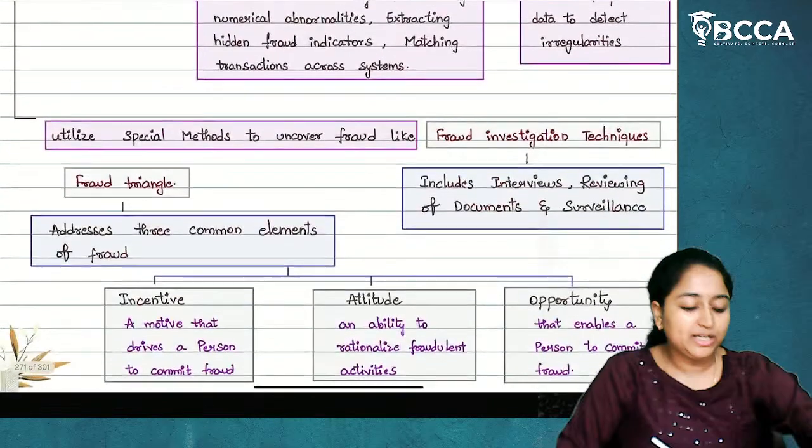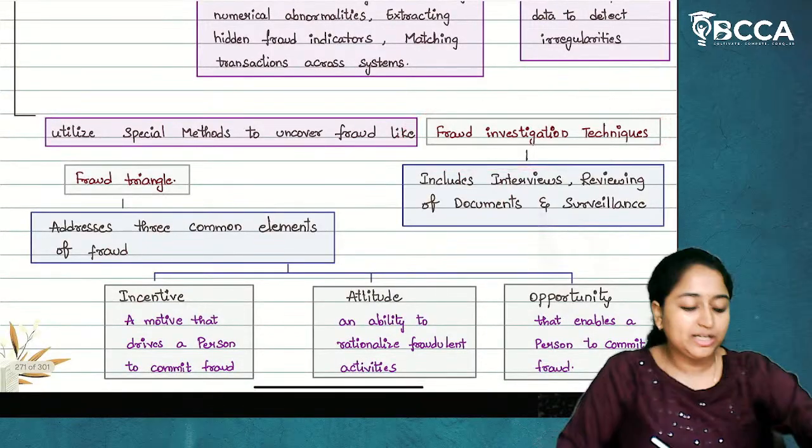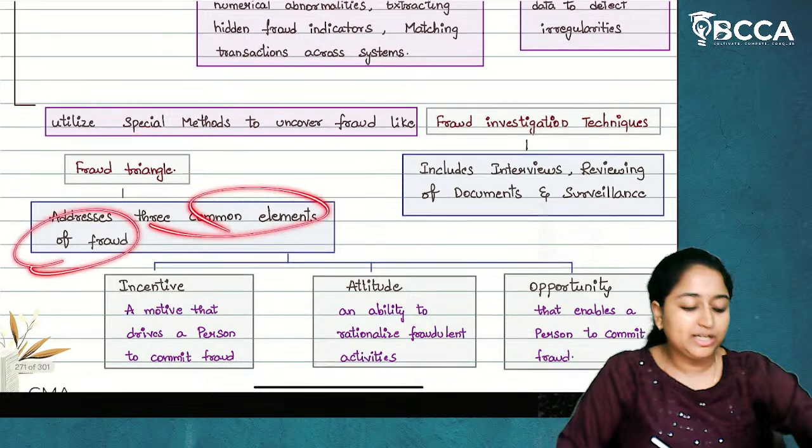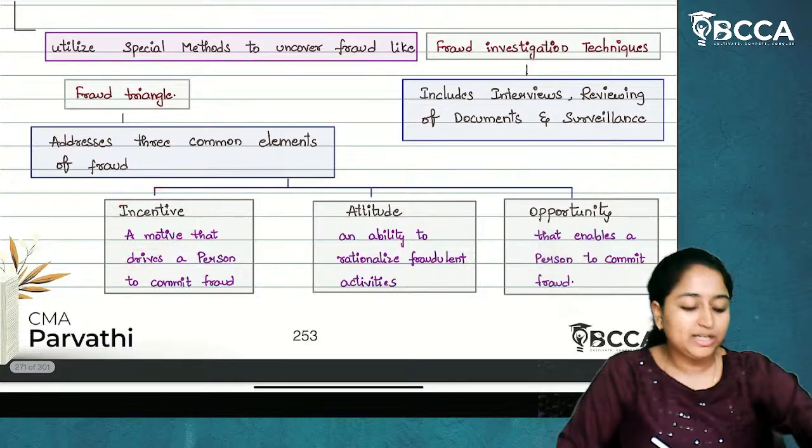Or else, at last, he can use fraud investigation techniques or tools. We have one tool which is called the fraud triangle. It addresses three common elements: incentive or pressure, or motive; attitude; and opportunity. Attitude is also called rationalization. So, incentive, motive, or pressure, the three are the same. You can write any of these three. Attitude or rationalization, you can write either of those two. And the opportunity. So, we have three common elements of fraud.